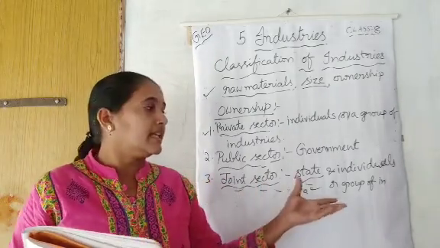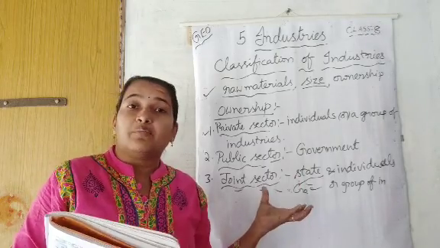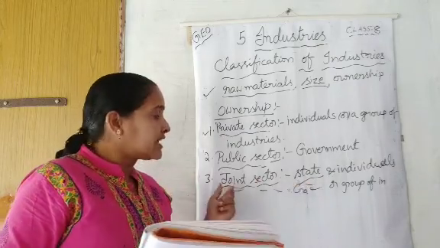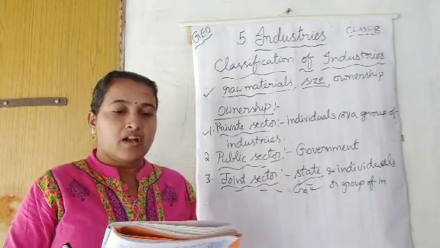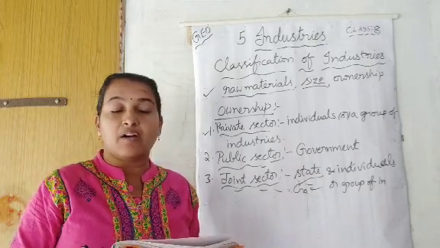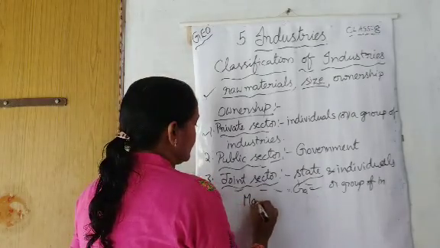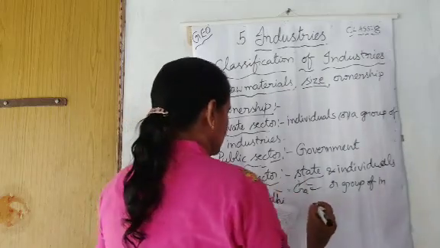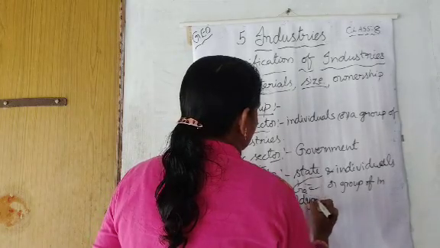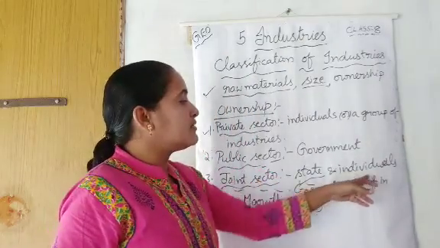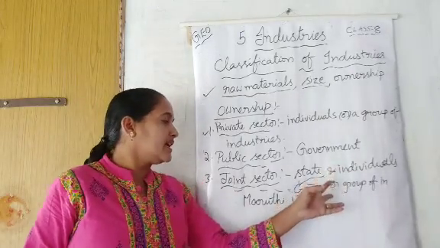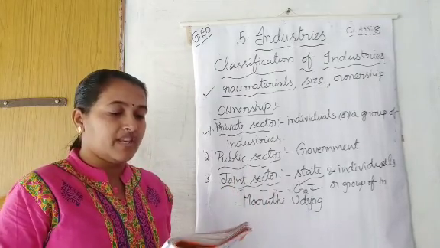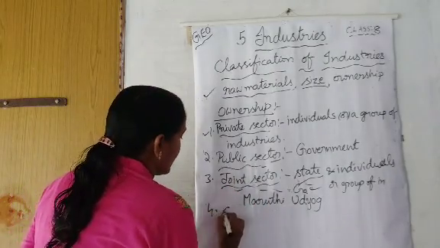Many times we have heard that some companies are working together with government. That category is called joint sector. Maruti Udyog Limited is an example of joint sector industry. If state and individuals or a group of individuals work together, then those industries can be called joint sector industries.